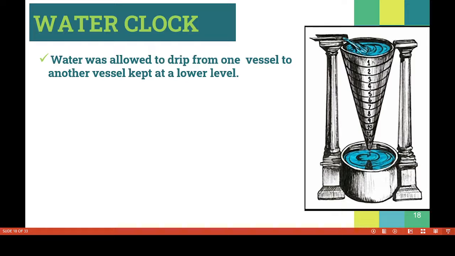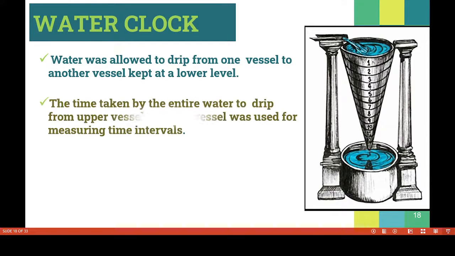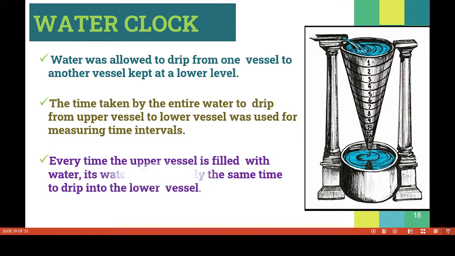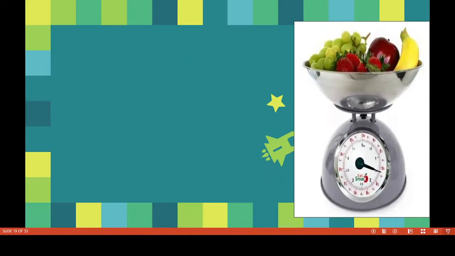Water was allowed to drip from one vessel to another vessel kept at a lower level. The time taken by the entire water to drift from the upper vessel to the lower vessel was used for measuring time interval. Every time the upper vessel is filled with water, it takes exactly the same time to drip into the lower vessel, children.